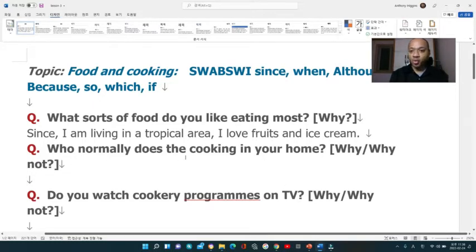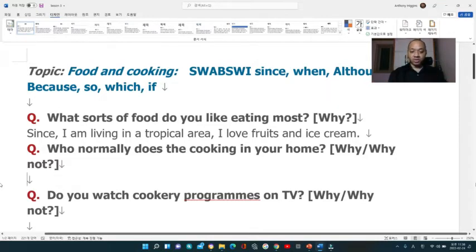Now, the next question is, who normally does the cooking in your house? Now I'm going to use when. When is a conditional word, so it does not usually mean, for example, when I was younger or when I was a child. It's not talking about those kinds of time. When I say conditional, it should be something that you did, or something that you're in a state.